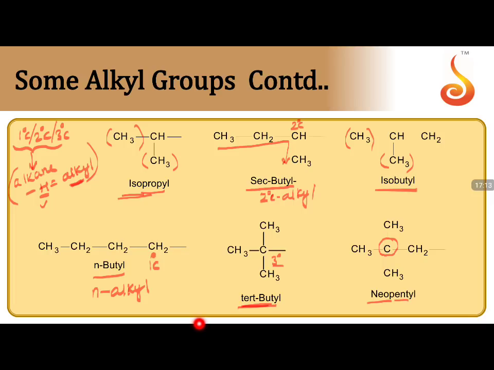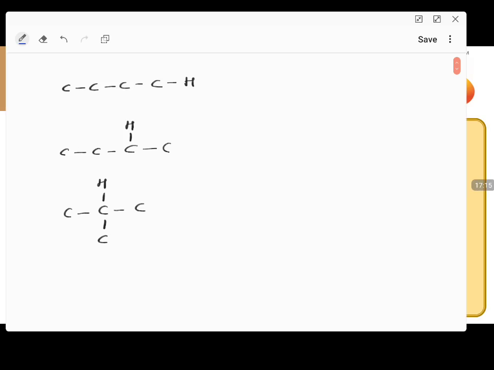So I am repeating here in a simple way. If you are taking this type of carbon chain, this is the hydrogen attached to a primary carbon, indicating a straight carbon chain. We say the carbon chain is normal. So N stands for normal. N alkane: here we have 4 carbons, so it is called N butane. If you take this, it is also normal, but this hydrogen is attached to a secondary carbon. In this case, this hydrogen atom is attached to a tertiary carbon.